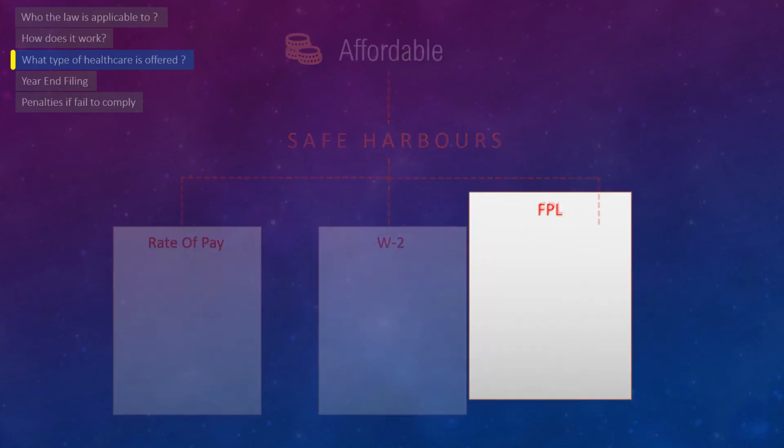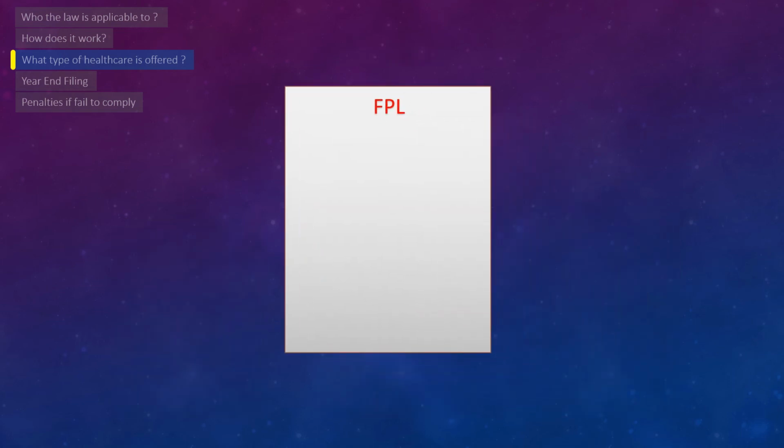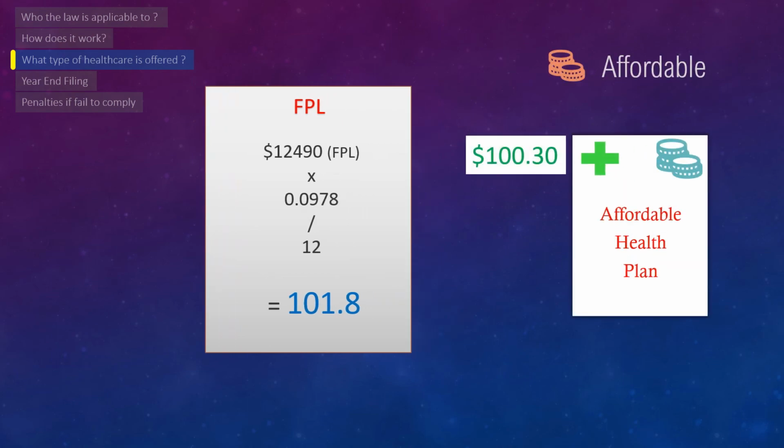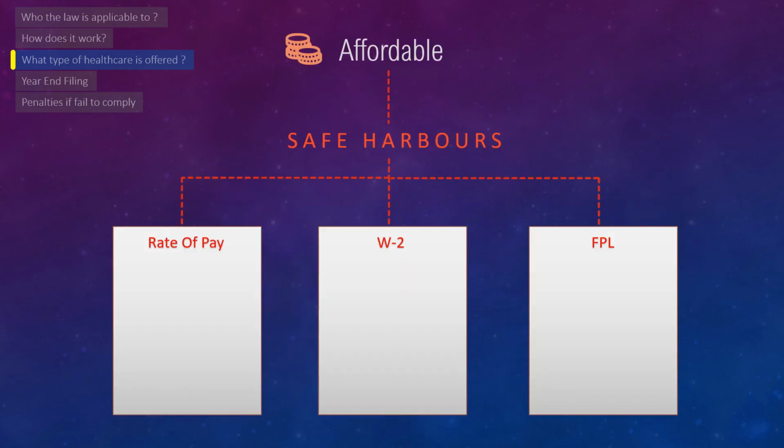Third, federal poverty line, which uses the federal poverty line for the corresponding year, multiplied by 9.78% and then divided by 12, which gives the maximum monthly cost that an employee can pay for the group healthcare plan in order to deem it as affordable. If they pay anything more than that, then it would lose the affordability tag. Employers are at liberty to use any of these safe harbors, but there are some factors on the basis of which they decide this.